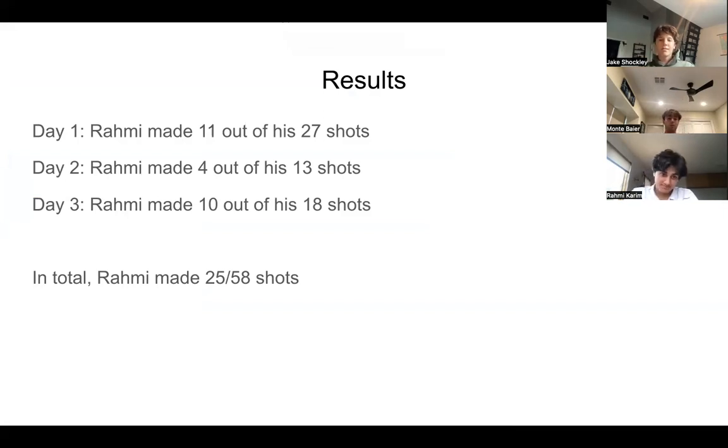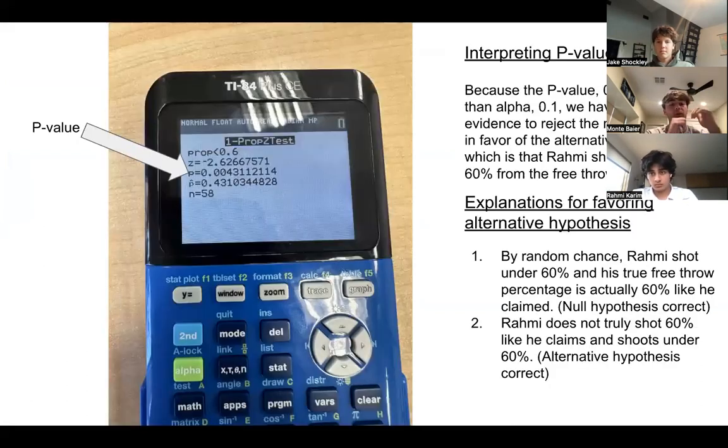And with this data, we ended up summing it all together. So all of his makes, we added up together, and if you do that, you get 25 shots made. And we divided that by the shots that he took, and if you add that, he took 58 shots. So his shooting percentage from this experiment was 25 out of 58.